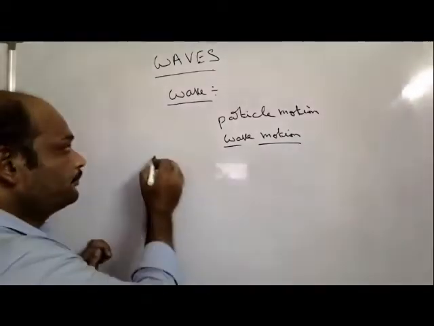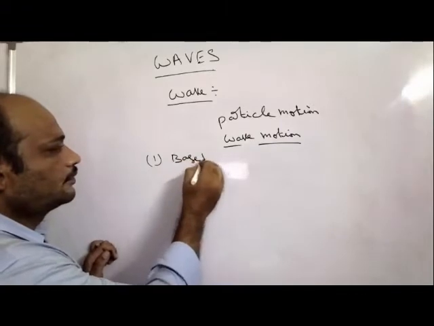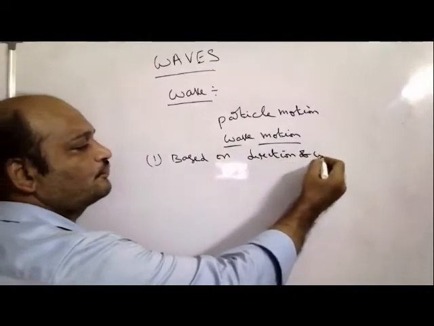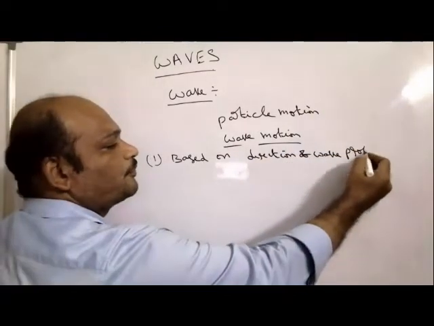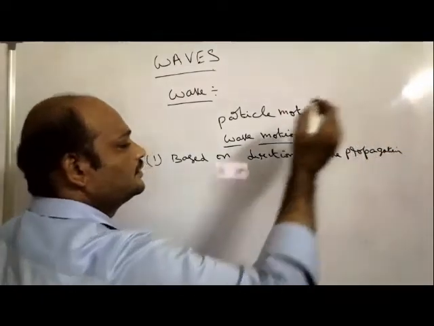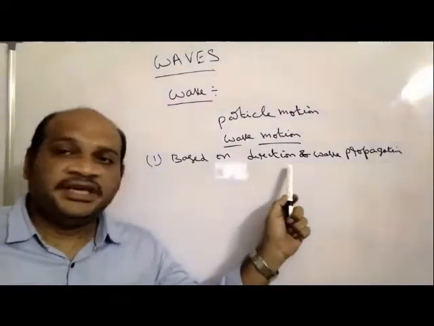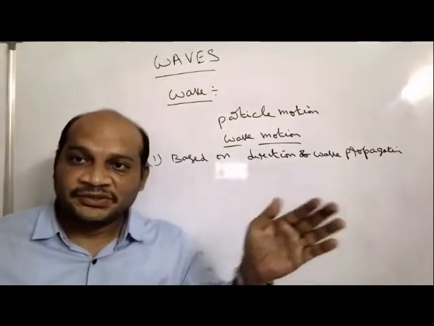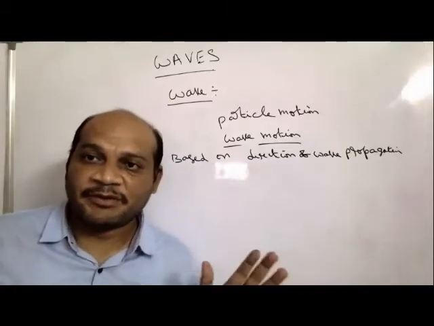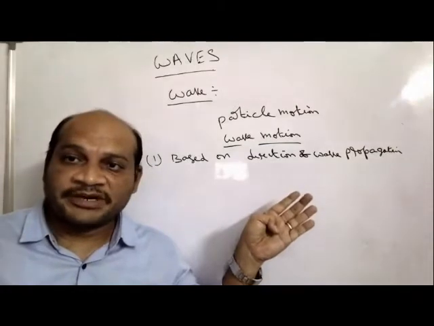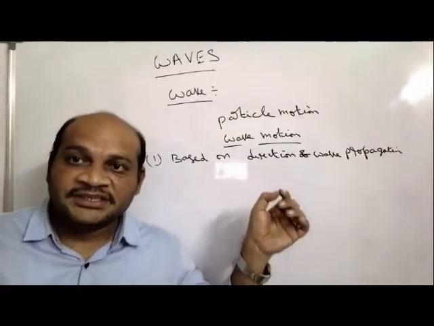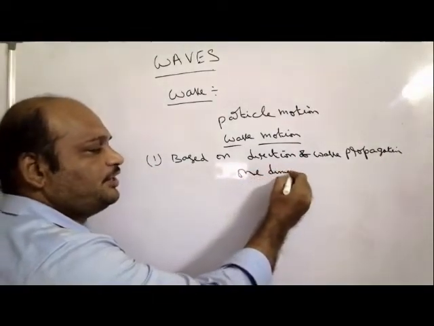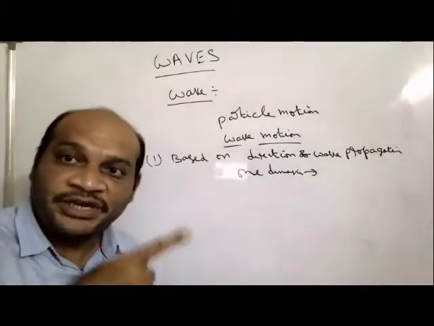First, for example, based on direction of wave propagation: one-dimensional wave propagation, two-dimensional wave propagation, three-dimensional wave propagation. In one-dimensional propagation, waves propagate in only one direction.